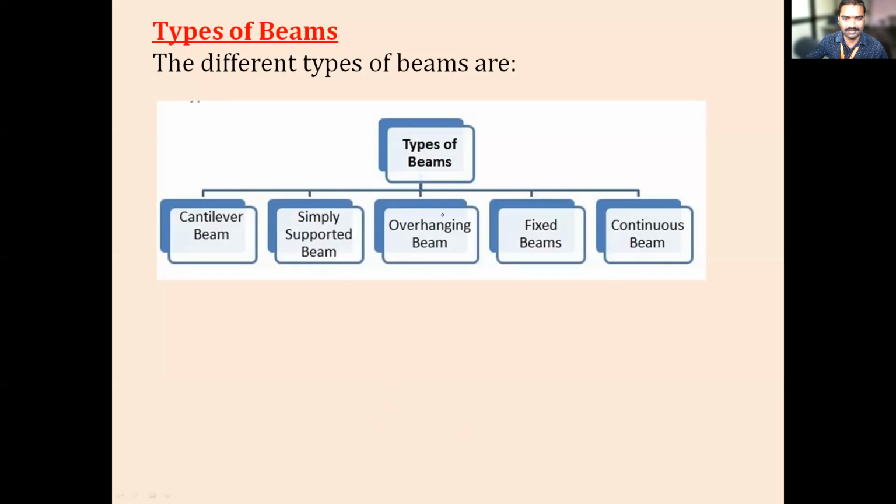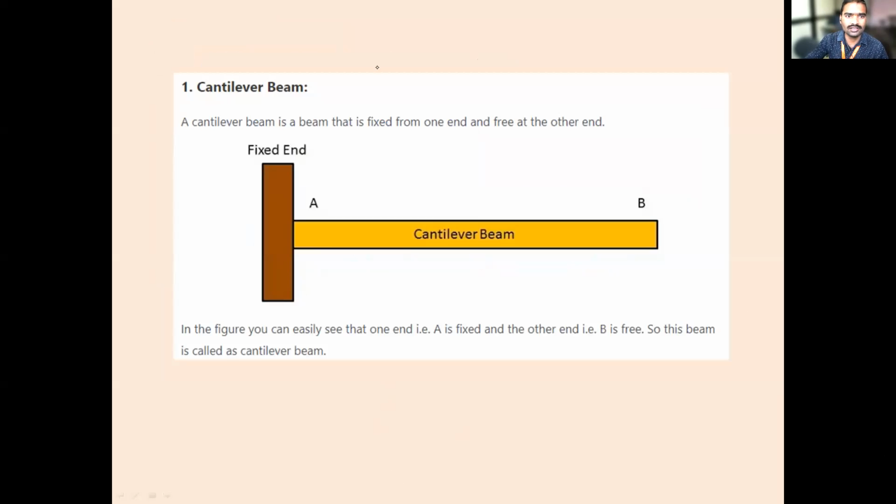Yes. I will explain. So what is cantilever? What is simply supported? Okay, I will tell. So what is the first one? Cantilever beam. First of all, you should know what a beam is. Beam means what? It is a horizontal member. It means one dimension is very large as compared to the other two dimensions. In the beam, the length is very large as compared to its width and thickness.